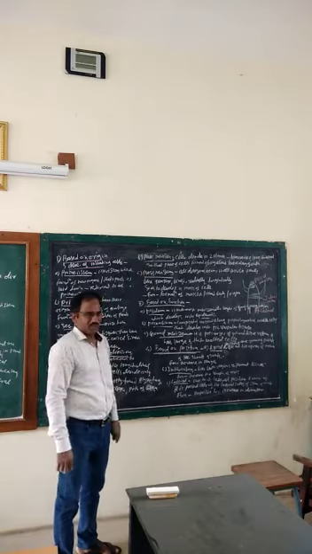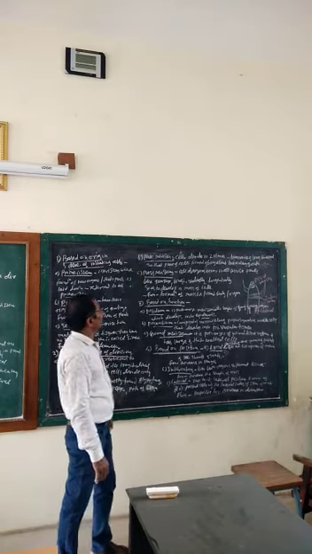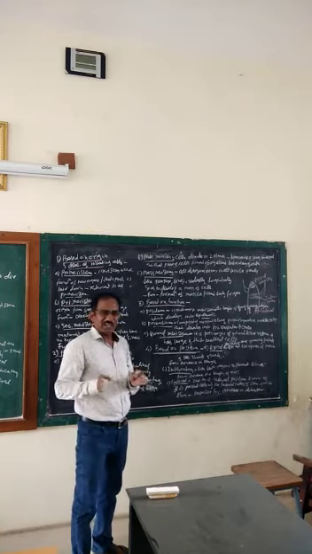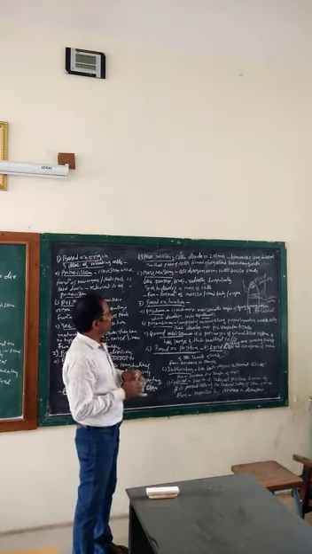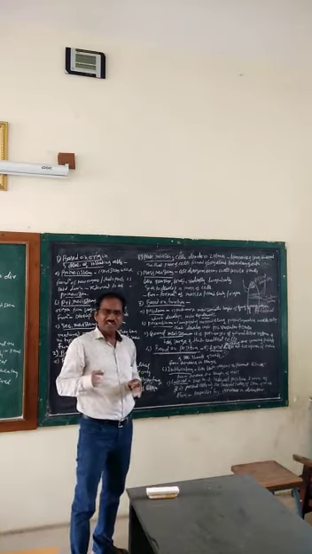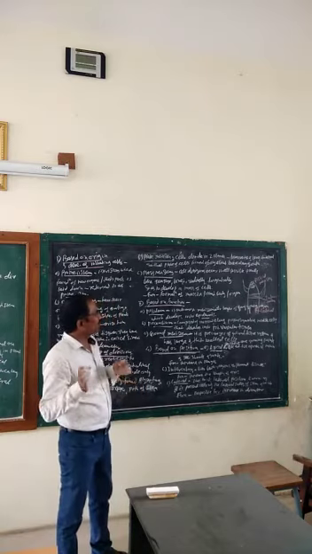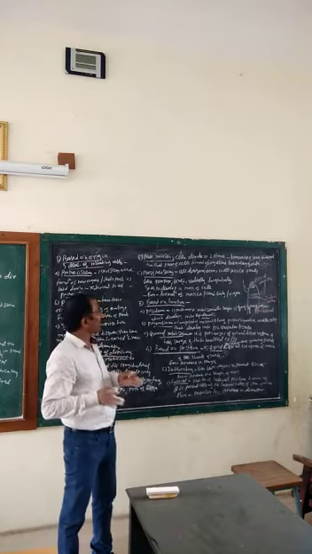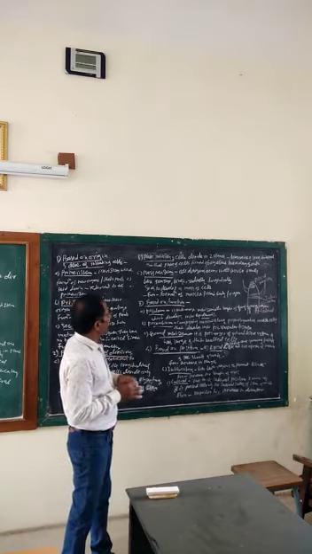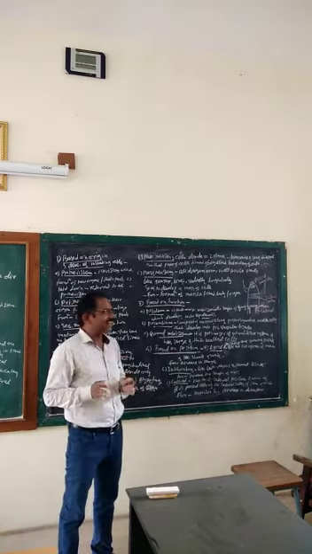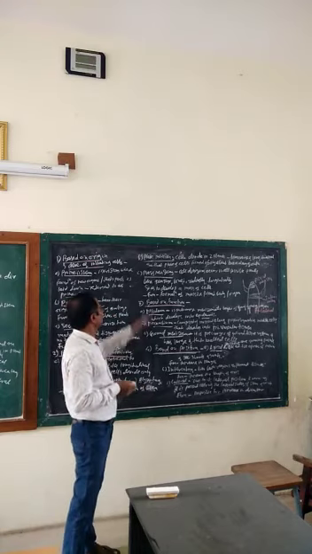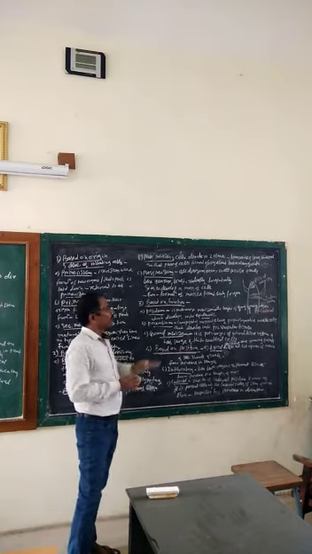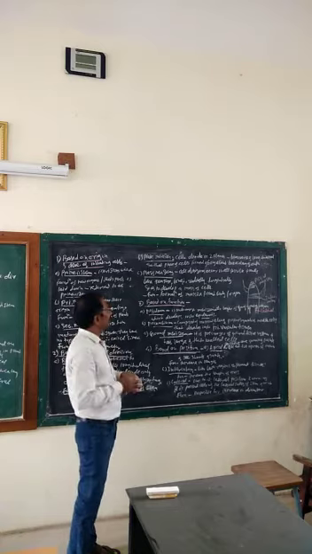Then plate meristem. Plate meristem cells divide in two planes, that is transversely and longitudinally, so that plate of cell is formed and brings about intercalary growth. Third type, mass meristems.